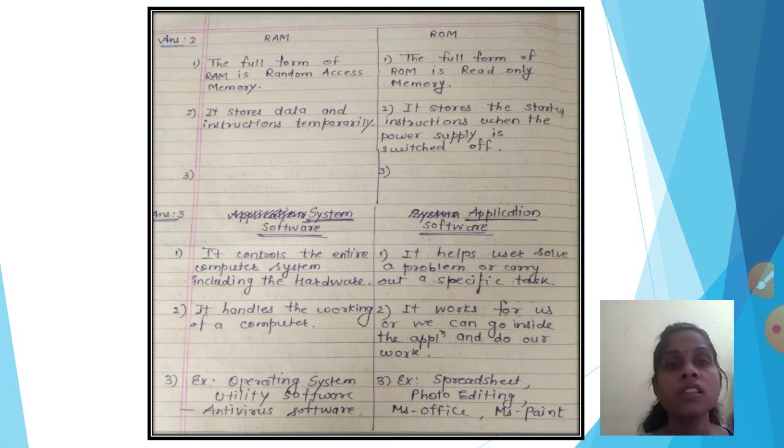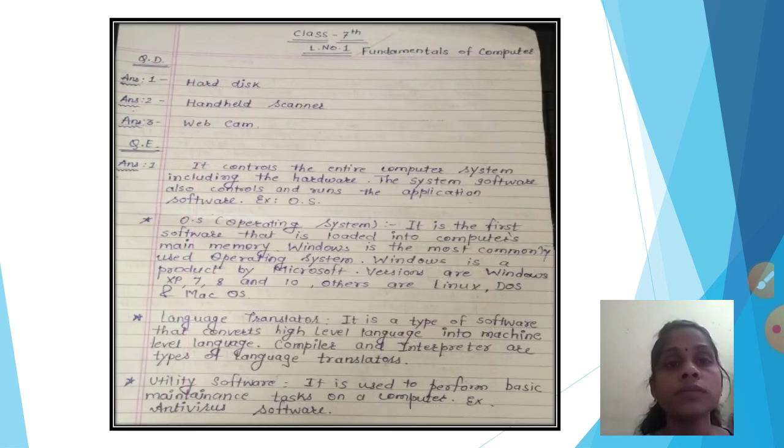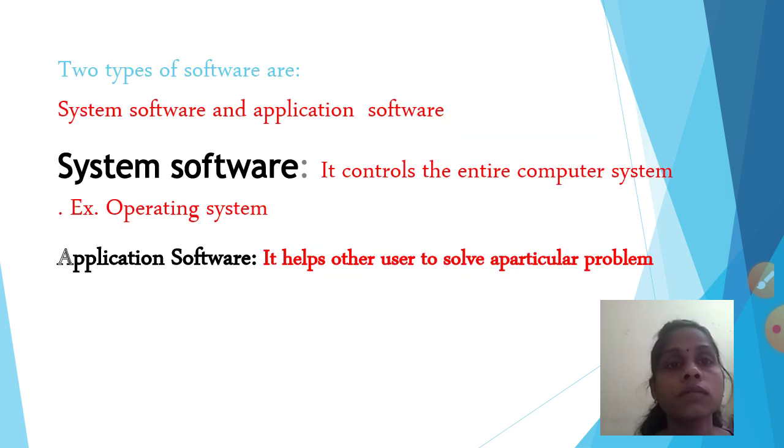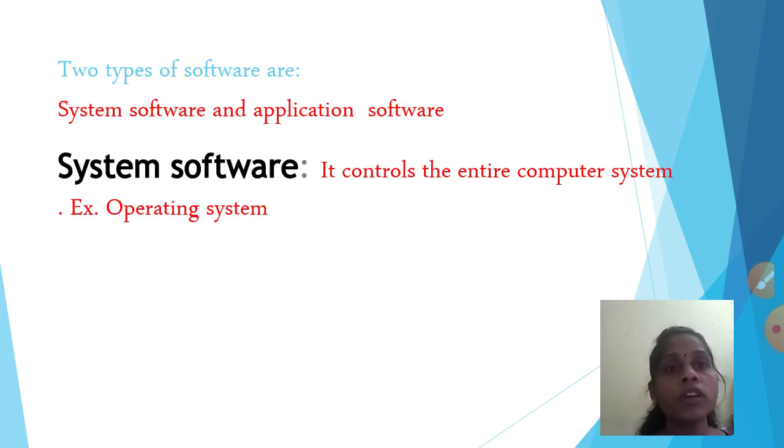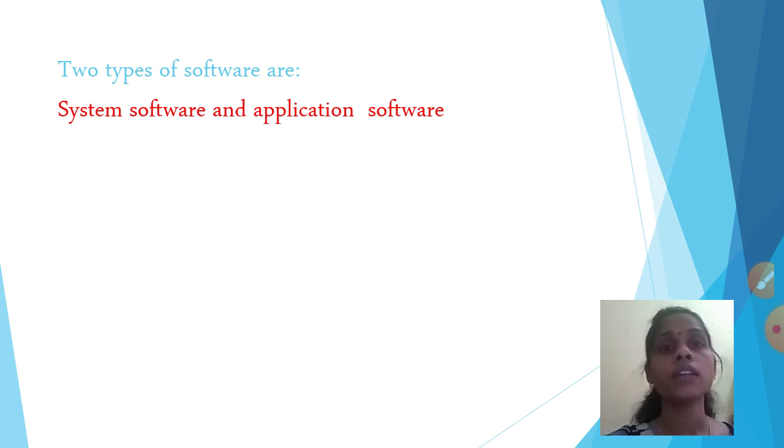Okay, once again we will see the software. Two types of software: system software and application software. System software is working for us, and application software we can go inside and work with. Okay, and what is software?